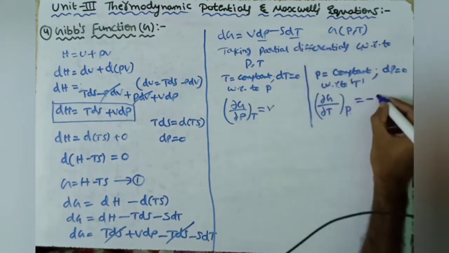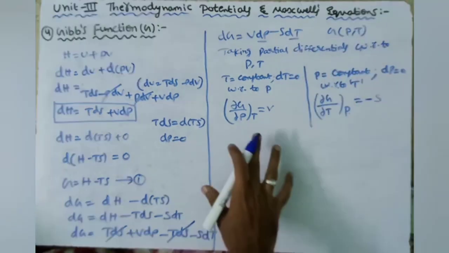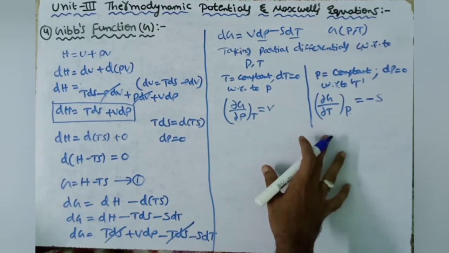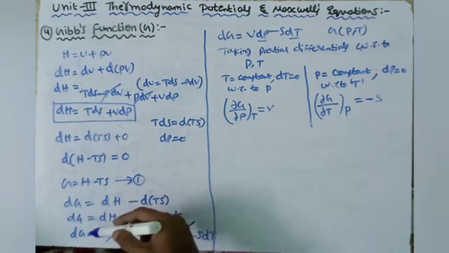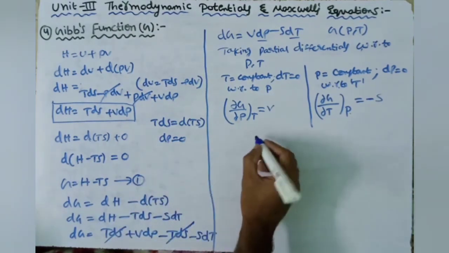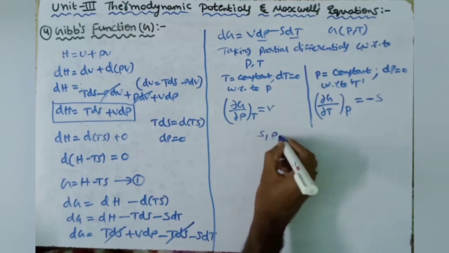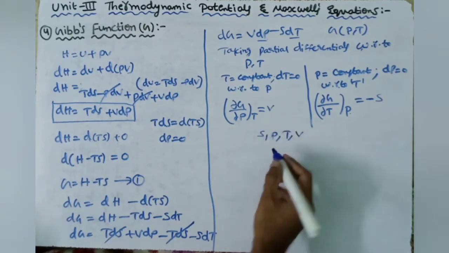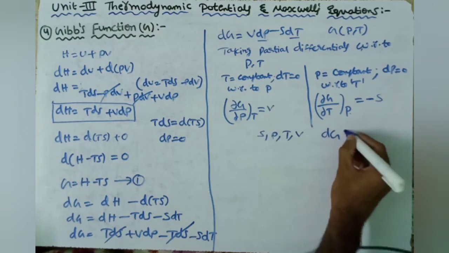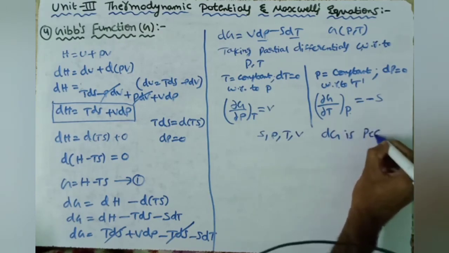These two equations connect the Gibbs function with the thermodynamical variables S, P, T, V, and the Gibbs function dG is a perfect differential.